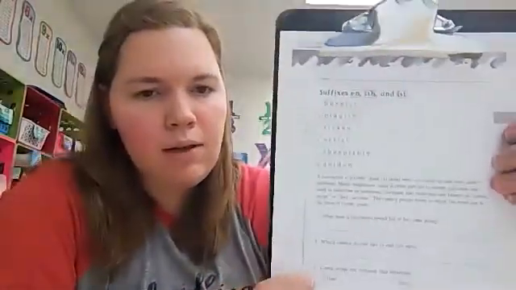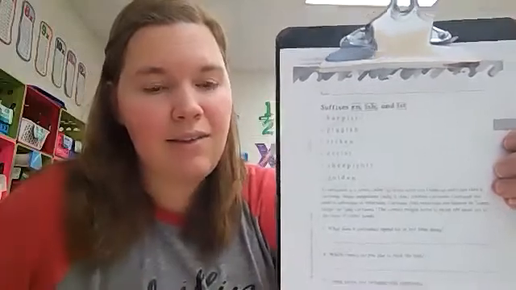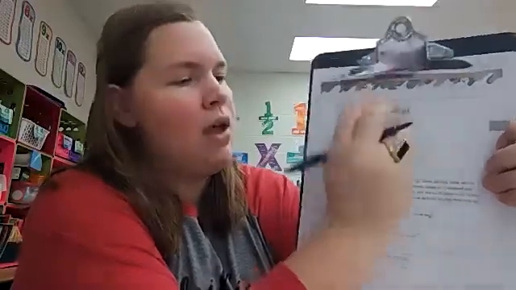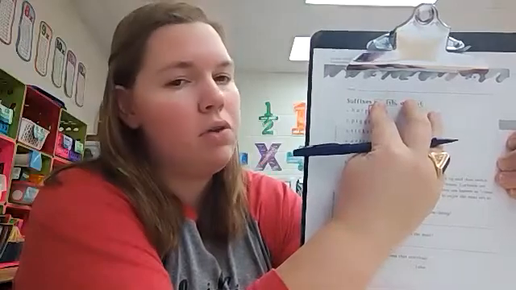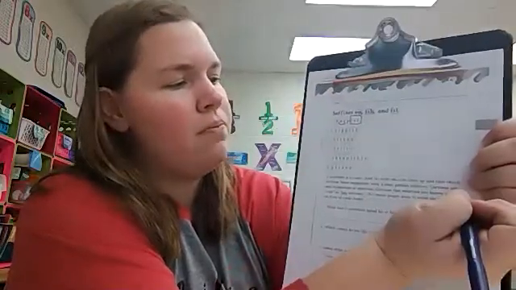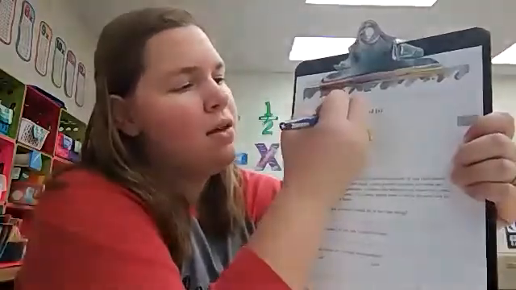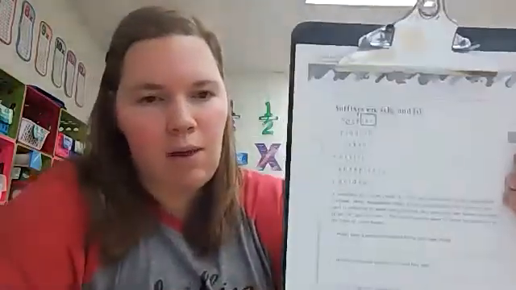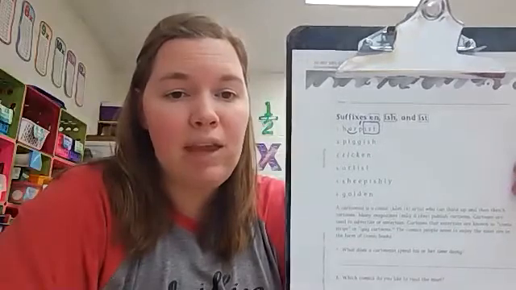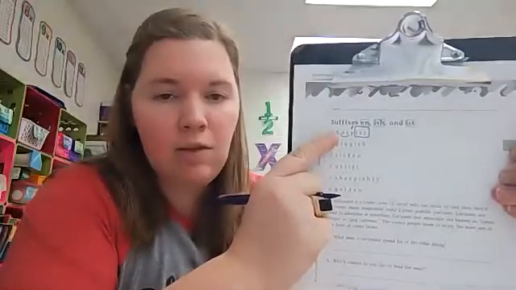So for number 1, we have suffix IST. So we'll put a box around the suffix. And we know it's a suffix because we're left with the root word. So now we will code the root word. And I see combination AR, so put an arc underneath. This word is harpist. Harpist. That root word is accented, so the accent mark goes before the box. Now the suffix IST means that this is describing someone who plays the harp. It's called a harpist.